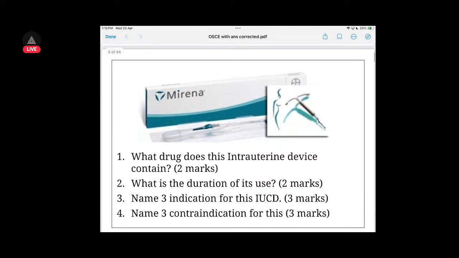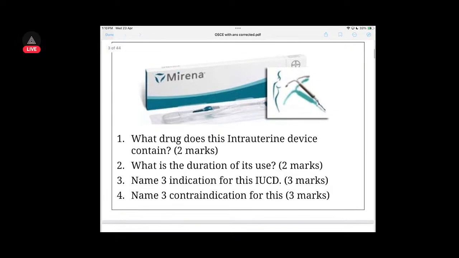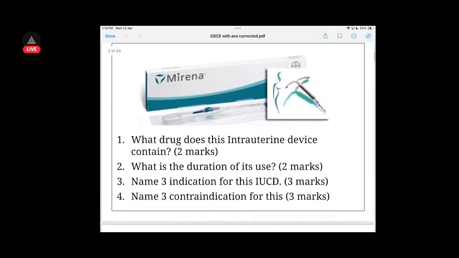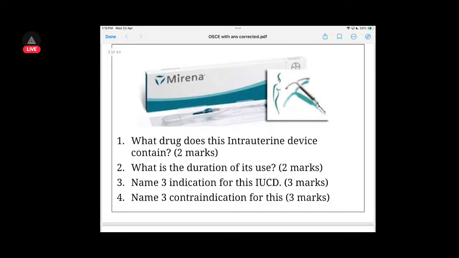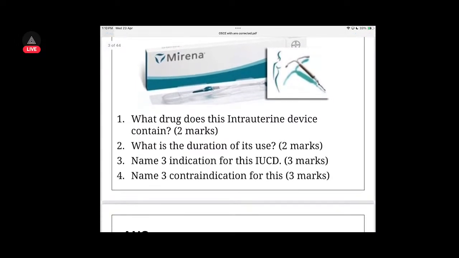Then we have Mirena, which is a hormone releasing IUD. The hormone, I think, is progesterone. Duration of use, 3 years it can be provided. Indication for this IUCD: if they are done with the family and require family planning methods, if they do not want to take tablets.